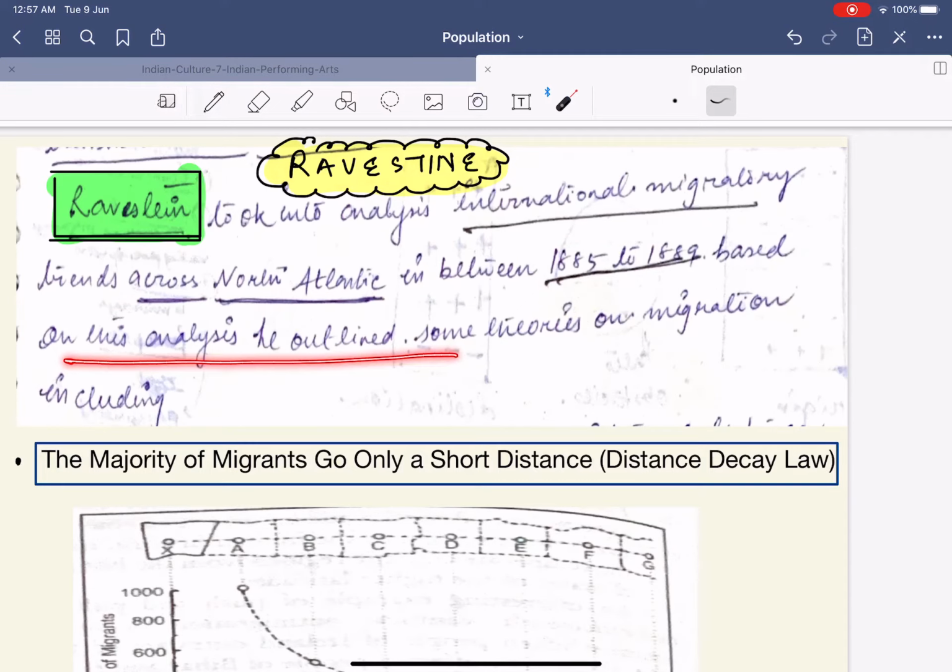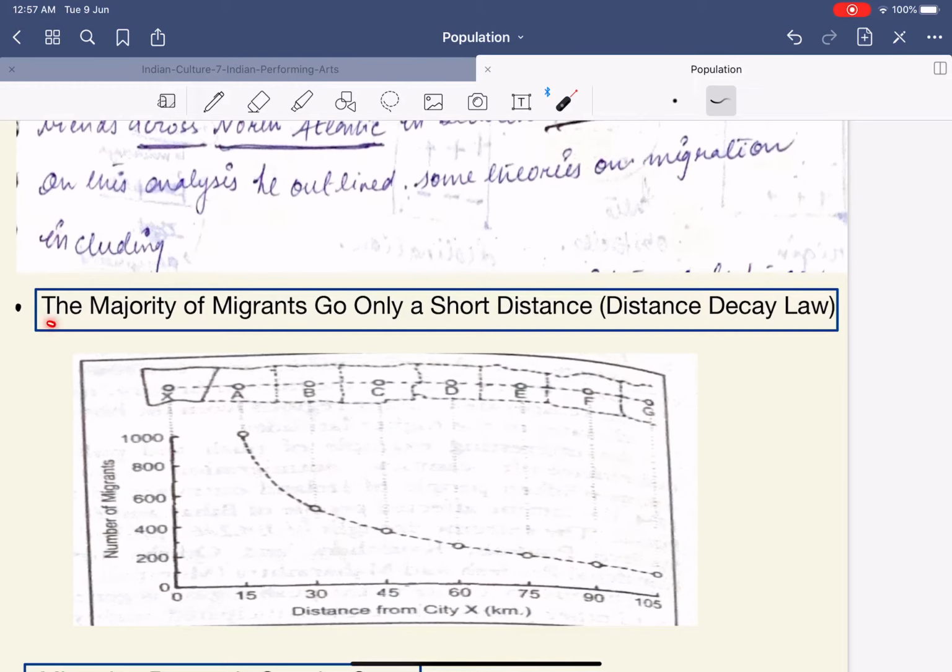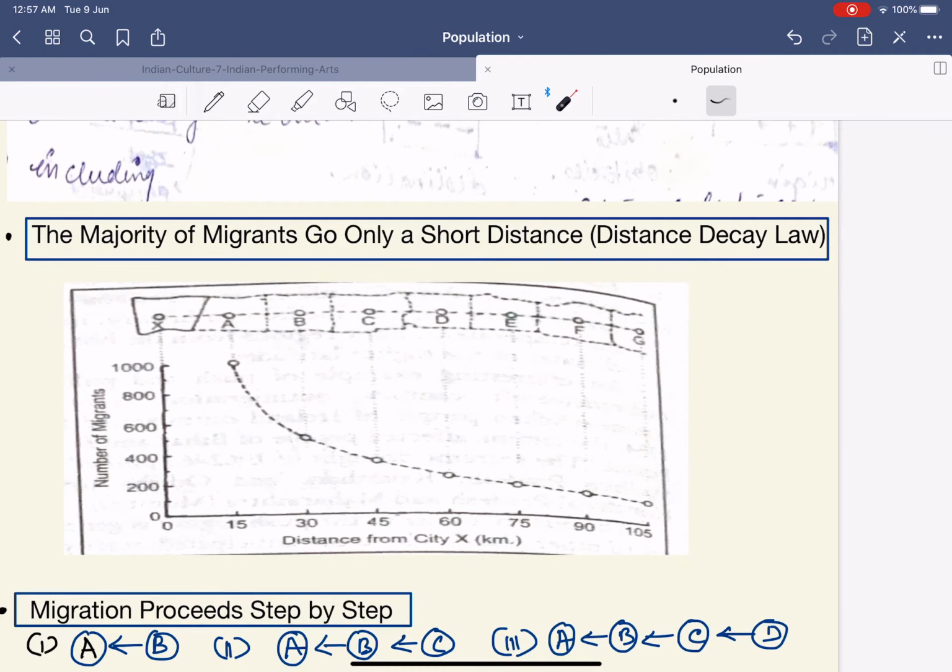Based on this analysis, he outlined some theories on migration, including number one, that the majority of migrants go only for a short distance, that is distance decay. It simply means that with increasing distance, migration actually reduces. You can see this in the diagram itself: this is the distance from city X in kilometers, and this is the number of migrants. As the distance from city X increases, the number of migrants simply decreases. It's simple.